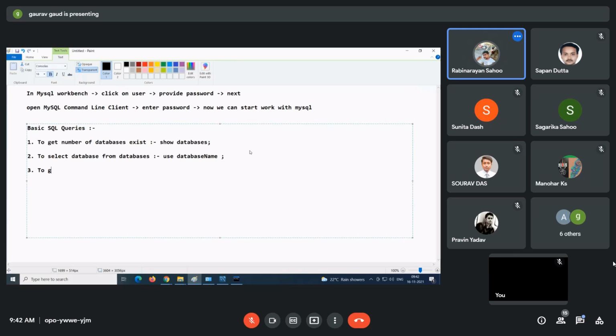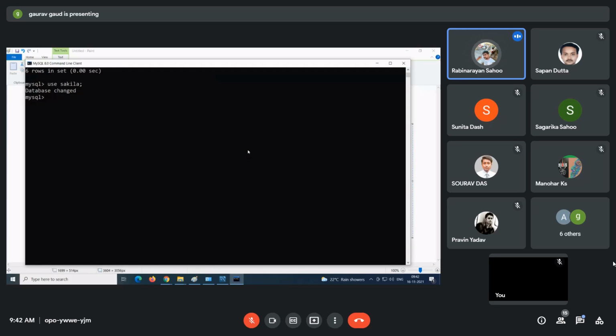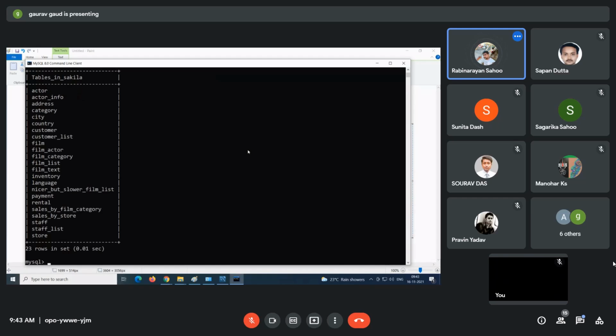Okay. So now in a database, how many tables are there? So to get the number of tables that exist in a particular database, again, show tables. That's it. Simple query. So show boss, what do you need to show me? Tables. So how many tables are there?